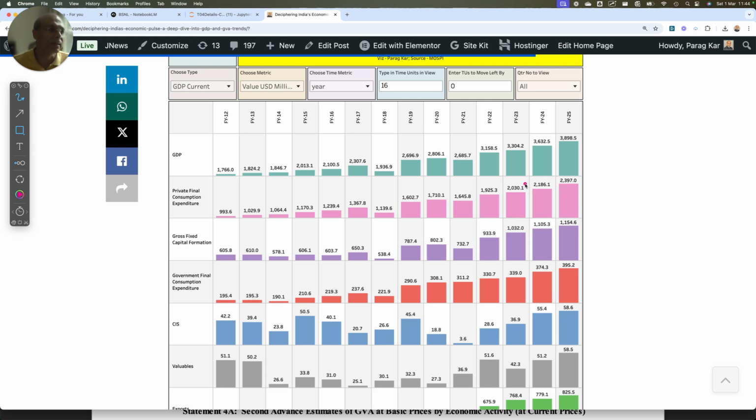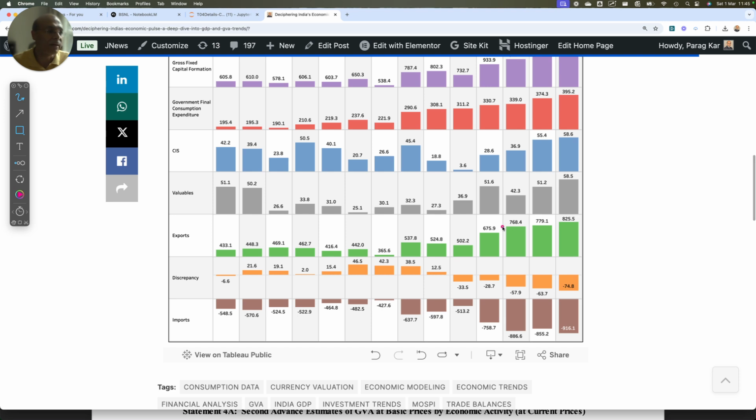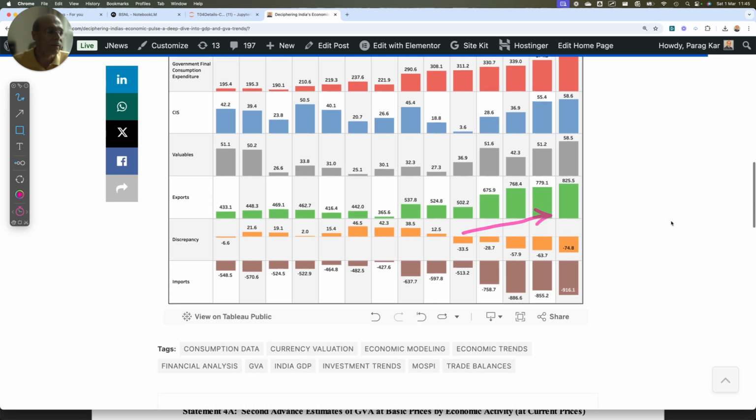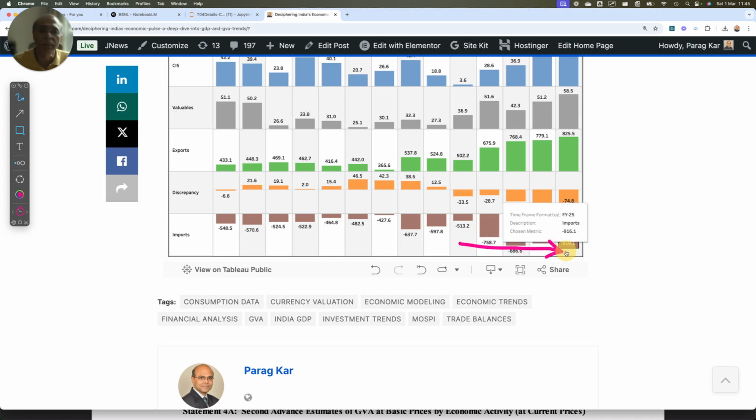And the biggest contributor is private sector final consumption expenditure, which is 2.397 trillion. Then we have gross fixed capital formation, which has actually contributed significantly to our economy, which is 1.154 trillion. Government final consumption expenditure is around 395 trillion. And then we have got exports at around 825 trillion, and imports also have substantially increased, and which has pulled down all the benefits that we have from exports, which is at 116 trillion. So friends, that's all in this video.